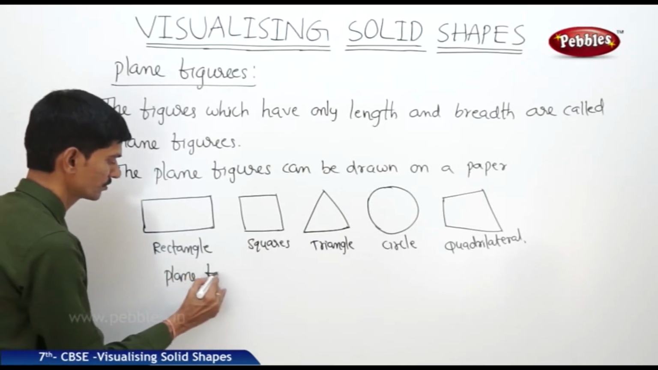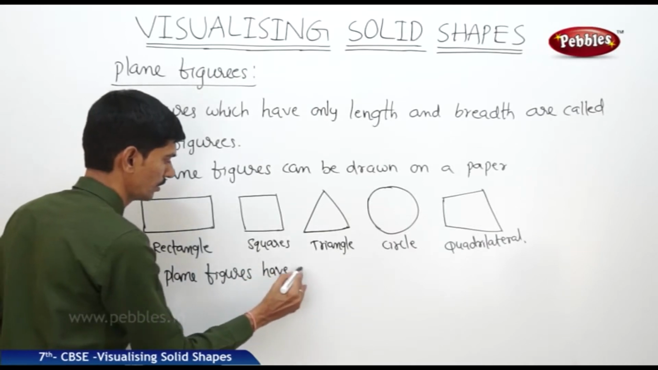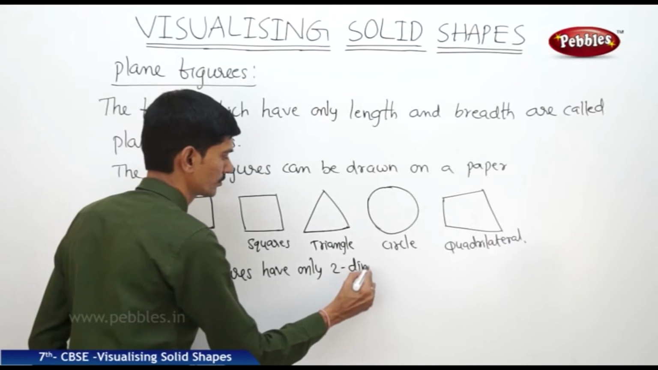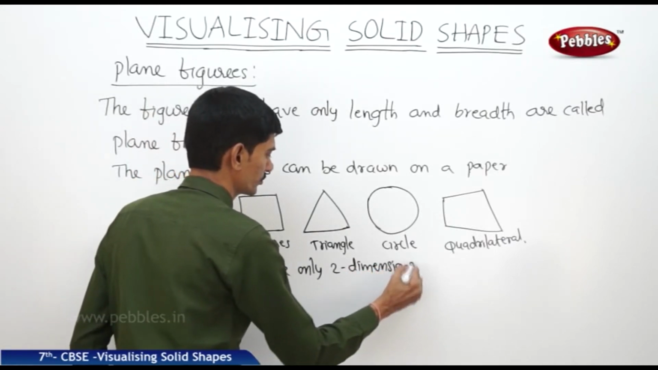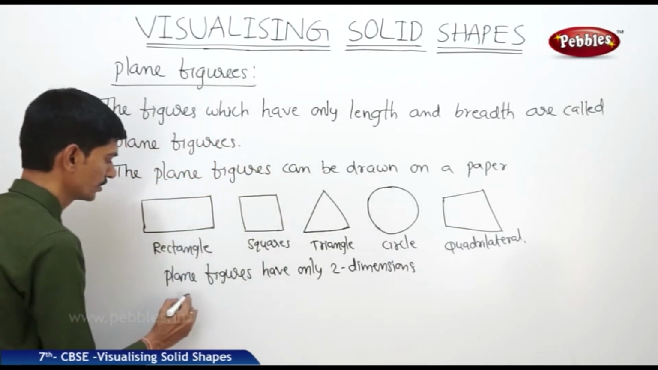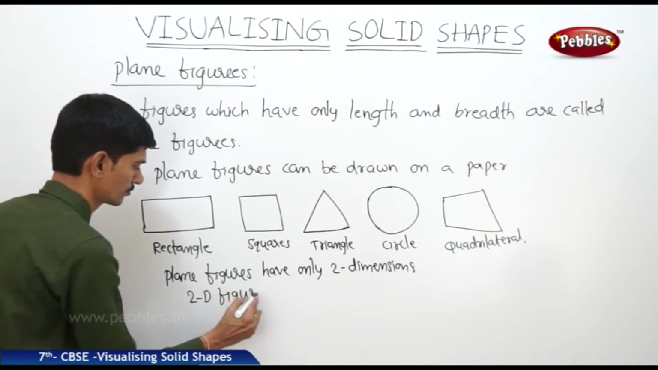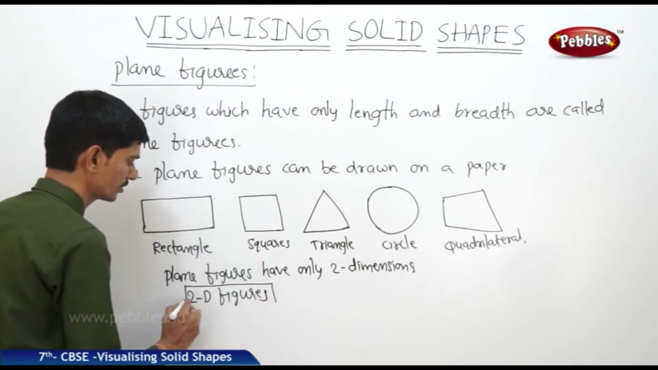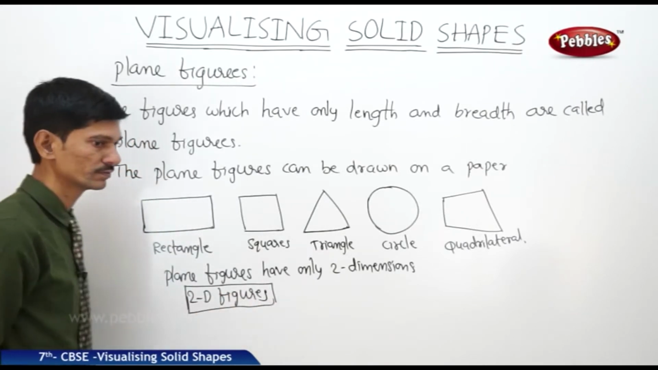Plane figures have only two dimensions, so in short, they are said to be 2D figures. So plane figures are also called 2D figures because they have only the two dimensions, length and breadth.